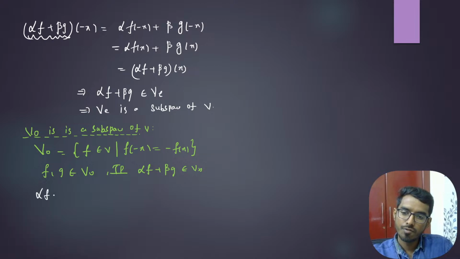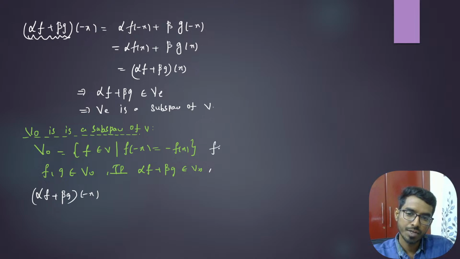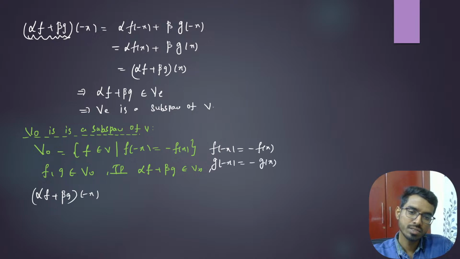Now, what is alpha f plus beta g of minus x? See, f, g belongs to V_O. That means f of minus x is minus f of x, and g of minus x is minus g of x because f, g are odd functions here. So can I write this as alpha into f of minus x plus beta into g of minus x?